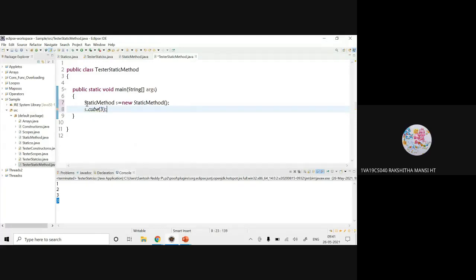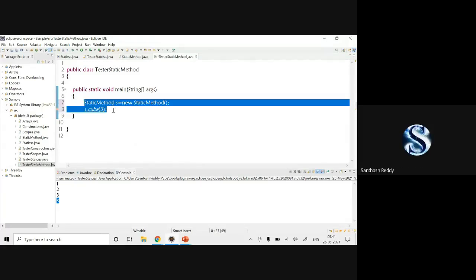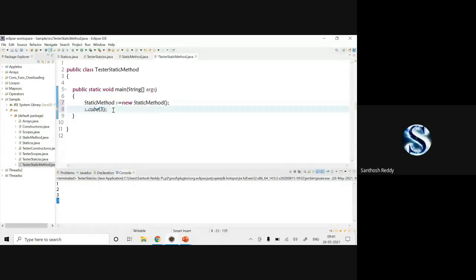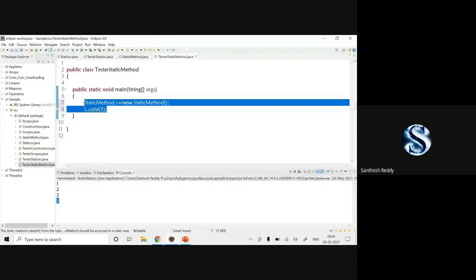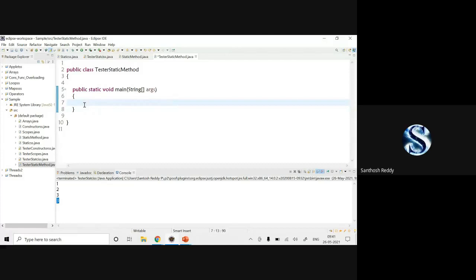Yes or no? Yes, sir. We are going to do it like this. Is it clear? But if it is a static method, we should not do it like this.